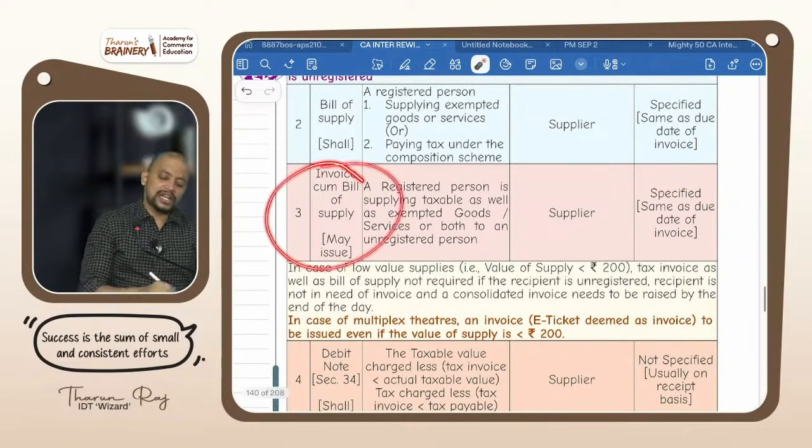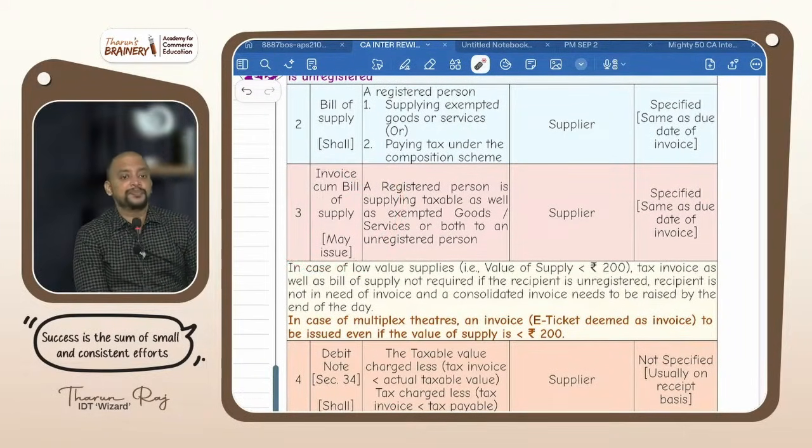Then there is something called invoice cum bill of supply. Whenever the sale is made to an unregistered person, B2C, and they are making sale of both taxable goods and exempted goods, then it can be in a single document. For example, you went to a shop, you purchase fruits and vegetables, plus you are also purchasing other commodities which are taxable.